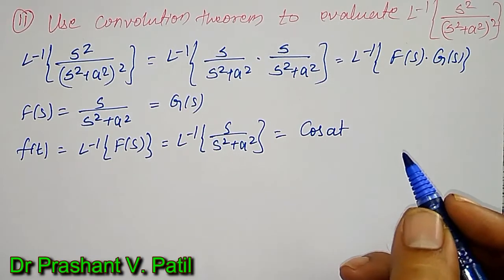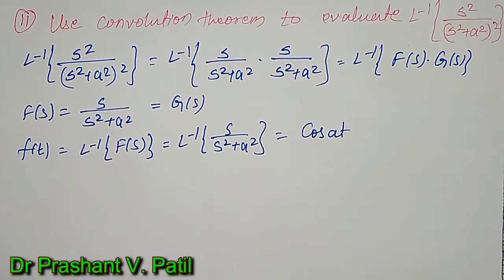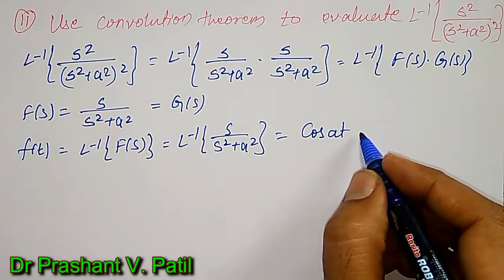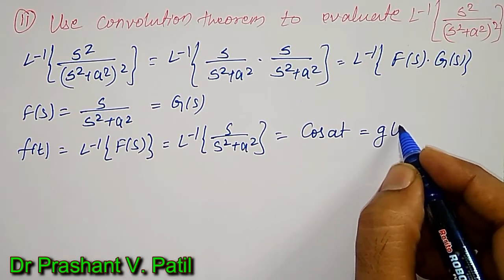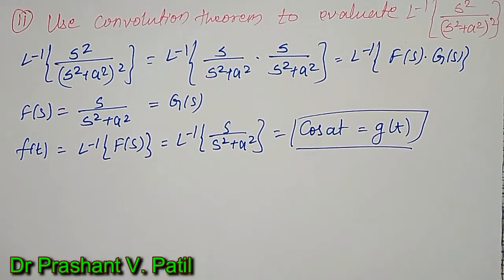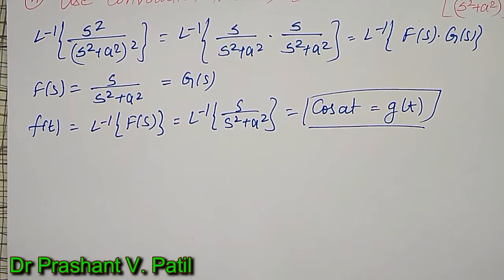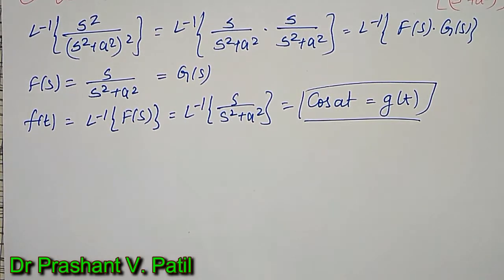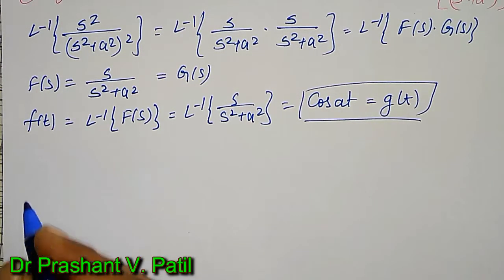Correct? Which is also equal to g of t. Both g of t and f of t are one and the same. Using them and convolution, I will find the inverse Laplace transform of this.